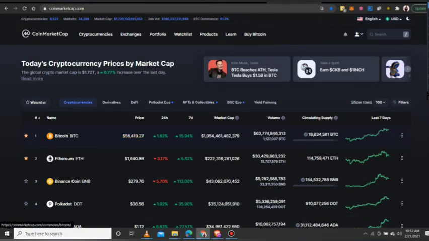We're at Bitcoin here. You see this is the Bitcoin name. You see the Bitcoin marker or ticker, which is BTC. You see the price of Bitcoin as of now, which is about $56,000. You see the volume it has made in the past 24 hours. It has risen about 1.8% compared to the same time yesterday.